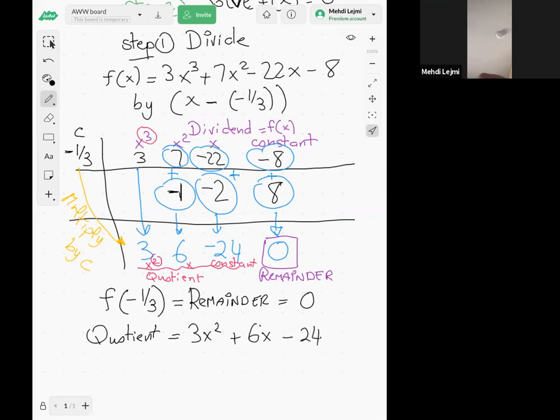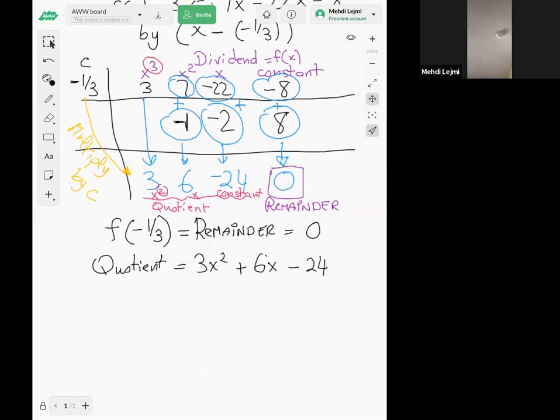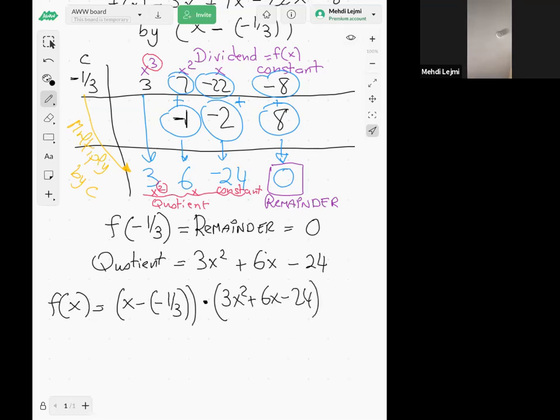So what we are saying, guys, is that my f of x, my dividend, is equal to my divisor, x minus negative 1/3, times the quotient, 3x squared plus 6x minus 24, plus the remainder, but the remainder is 0.